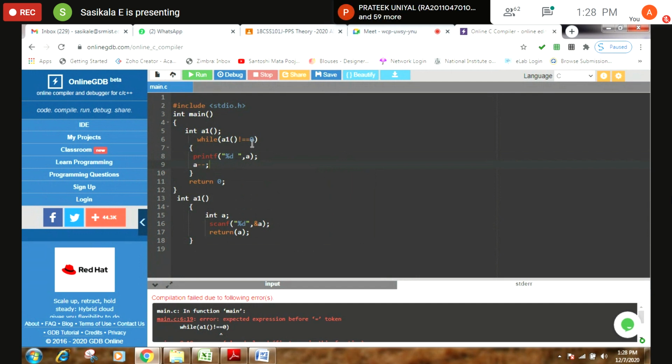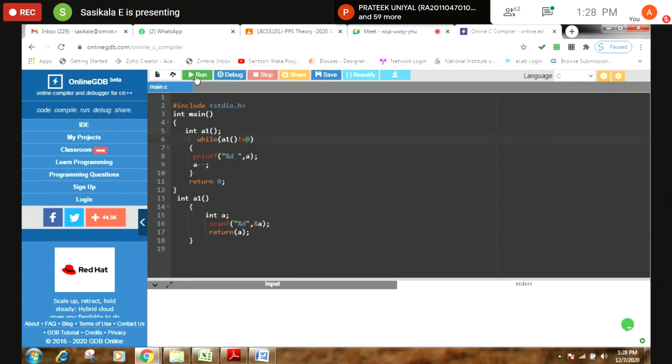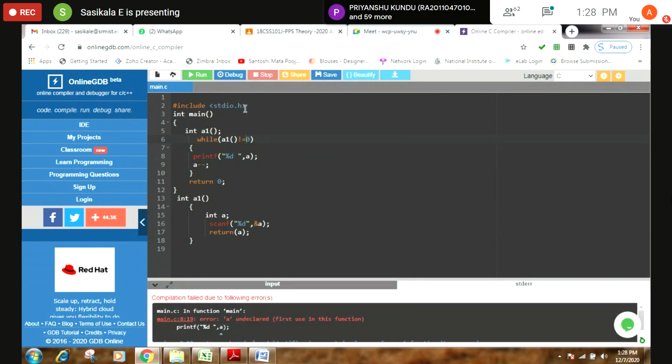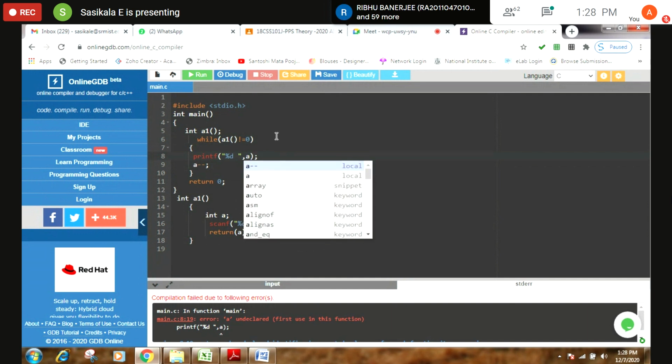Okay, double equal to I have specified. It should be single equal to. Again, it will invoke the function. Now it should be A1. So not equal to 0.